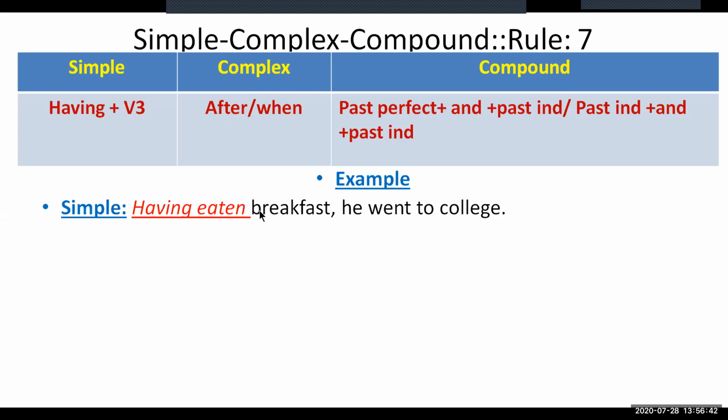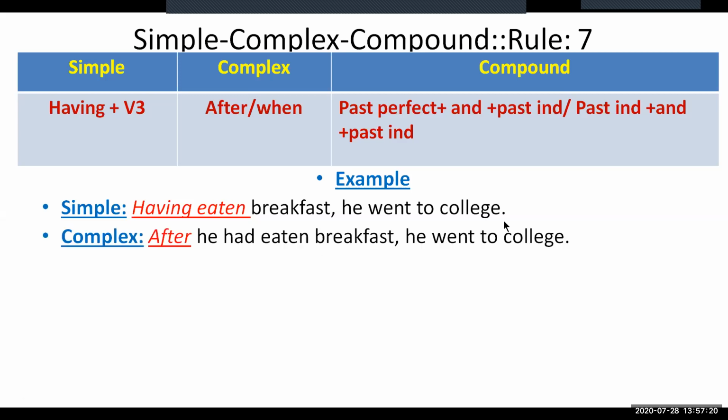To make this sentence a complex one, we need to think of the subject first, where we can find the phrase "having eaten breakfast". So to give a subject here, we may take it from the main clause of the sentence, and this subject is "he". So "he", and then the tense of the main clause of the sentence. So it's in past indefinite tense. So past indefinite tense of "having" will be "had". He had eaten breakfast. That is the clause. Now use the conjunction "after". So after he had eaten breakfast, he went to college. That will be the complex form of the sentence.